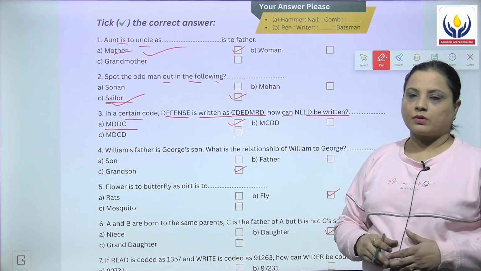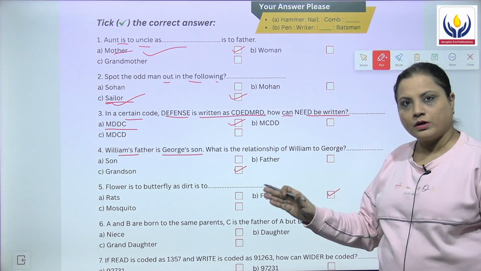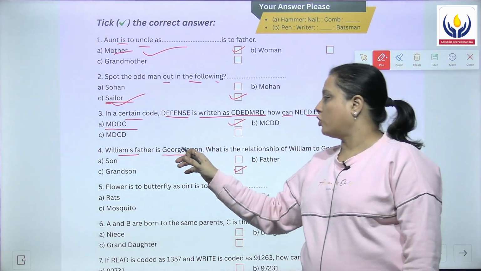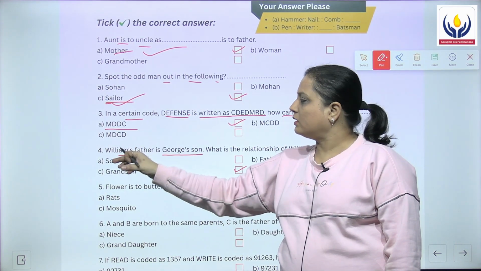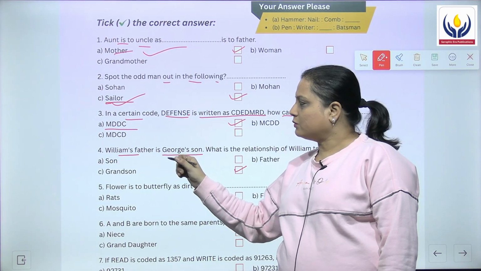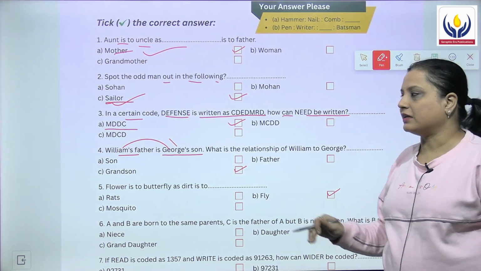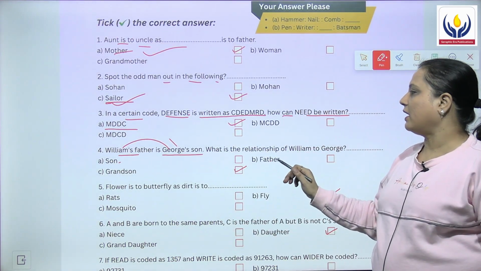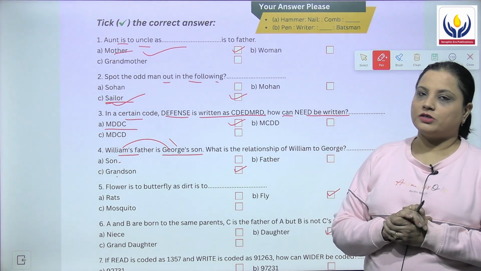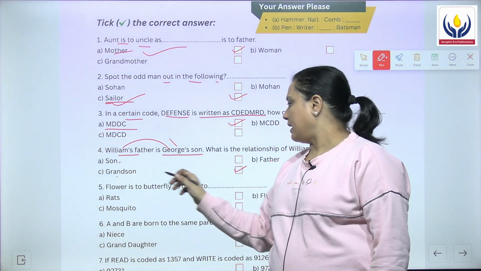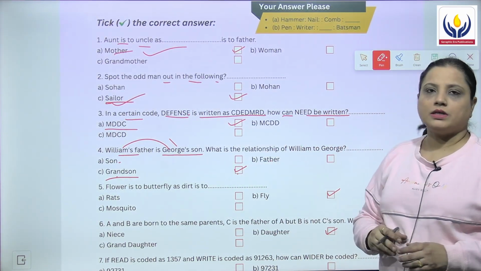The next is William's father is George's son. William is a boy whose father is whose? George's son. That means George is what? George is William's grandfather. So what is the relation between William and George? William is the grandson. The options were son, father and grandson. And of course the answer is, William का रिश्ता क्या है George से? He is the grandson.